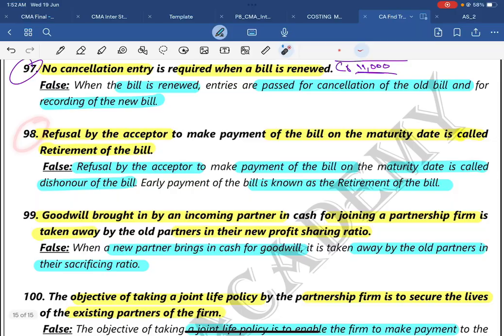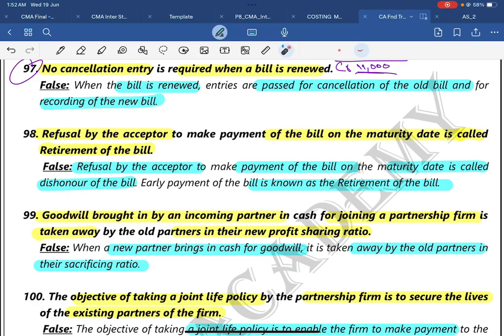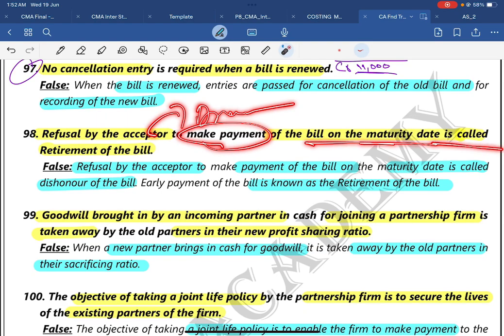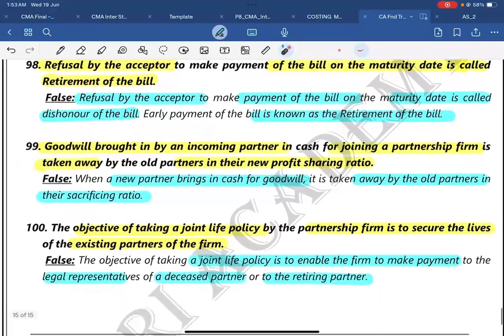Then 98: Refusal by an acceptor to make a payment of the bill on the maturity date is called retirement of the bill. It is not retirement of the bill. It is known as dishonor of the bill. Retirement is an earlier payment. Here the acceptor is the drawee. Refusal of the acceptor to make a payment of the bill on the maturity date is called dishonor of the bill. Early payment of the bill is known as retirement of the bill.